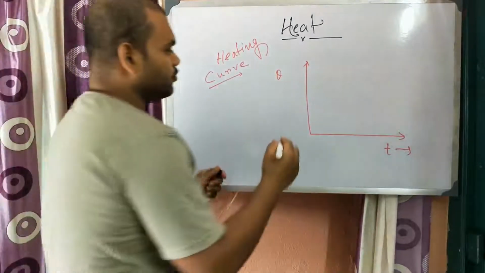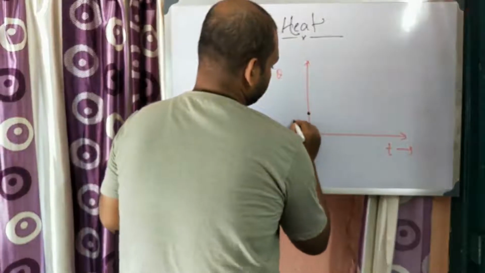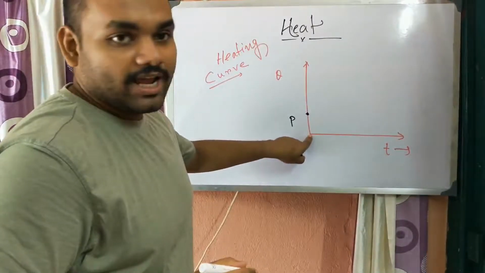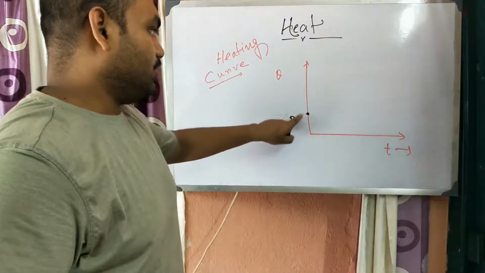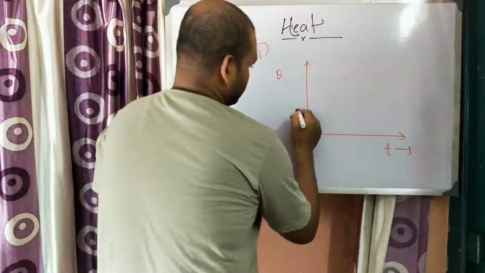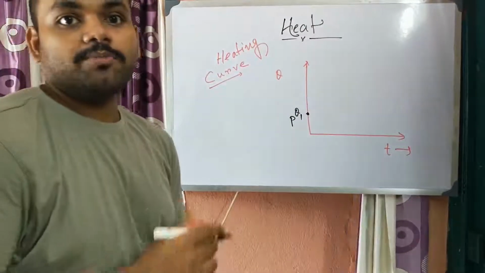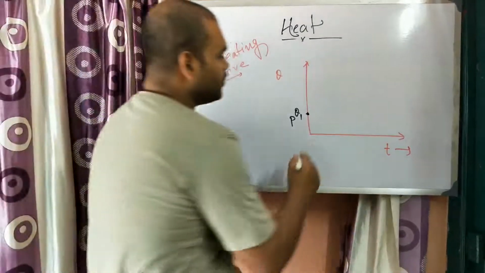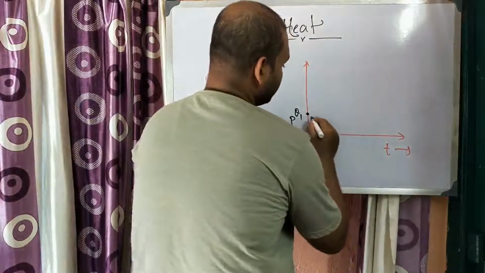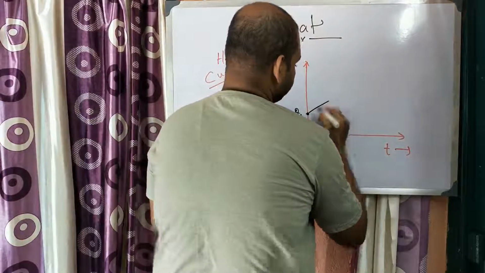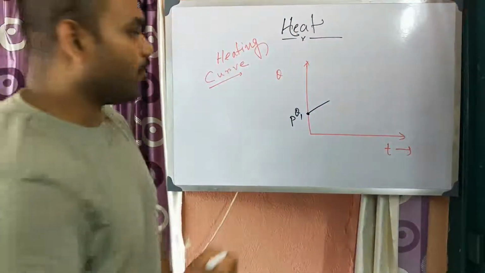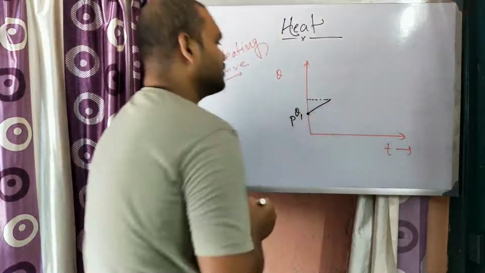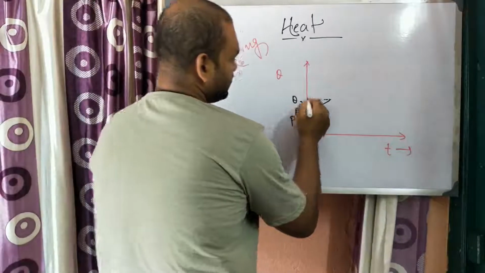Suppose at a point P, the temperature at 0 time, that is when we start measuring the body's temperature, is θ1. Now the body is in solid state. When we start heating, its temperature increases to a particular point. Suppose at this particular point the temperature is θ2.